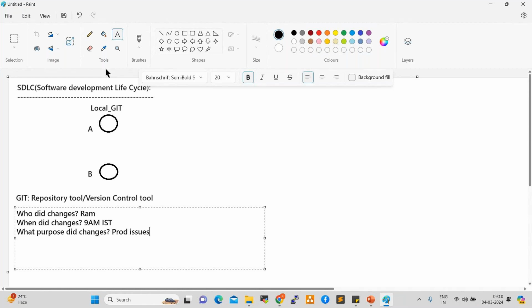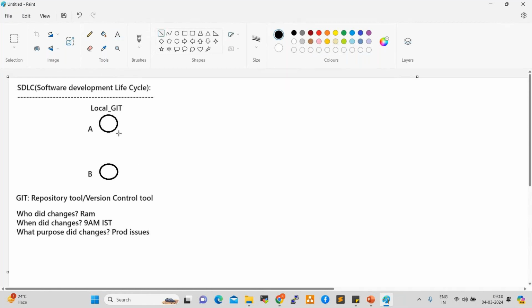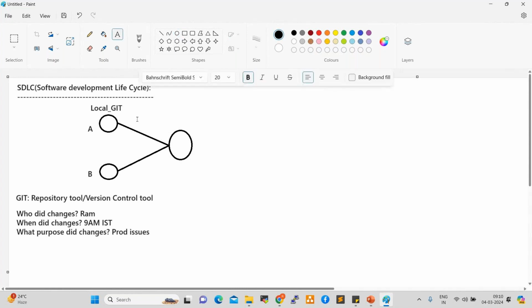So in local Git, developer develops the code. Once they modify the code, what will they do? They push the code to a remote repository. So we can say this is GitHub, remote repo. So what is GitHub? GitHub is also a repository, but it is a remote repository, a remote server, right?